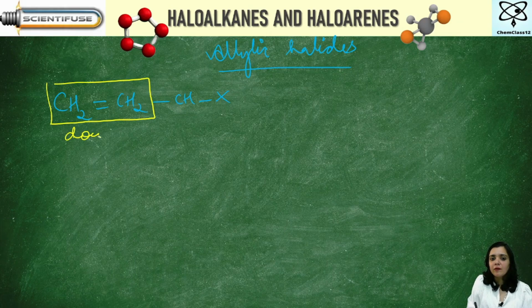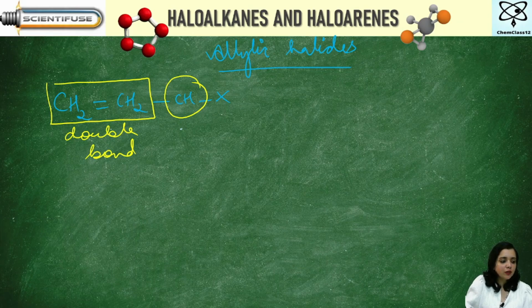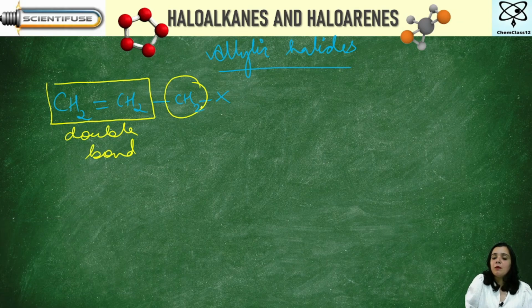Second thing I see is that this halogen atom is attached to a carbon here. This has to be CH2, yes. This is a double bond. What else do you see? We see a halogen also.